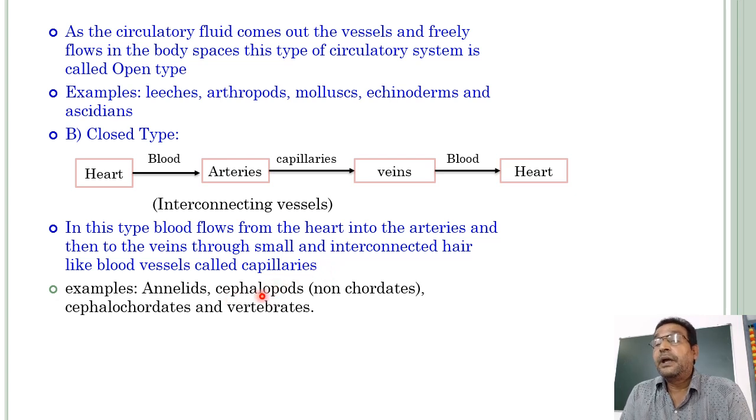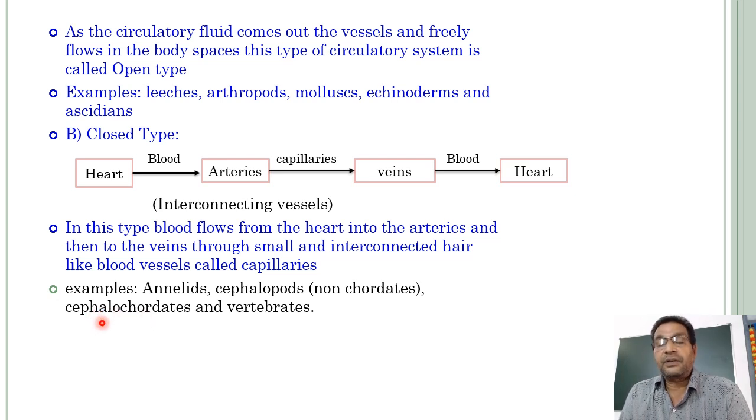Cephalo means head region, podas means arms. Octopus has 8 arms. Non-chordata, in the phylum Mollusca, highly evolved molluscans, cephalopods. And Cephalochordata, these are also primitive chordates, protochordates.